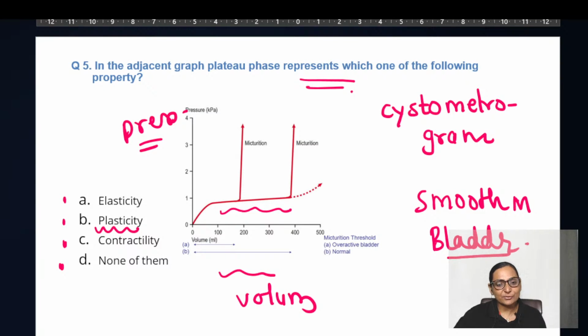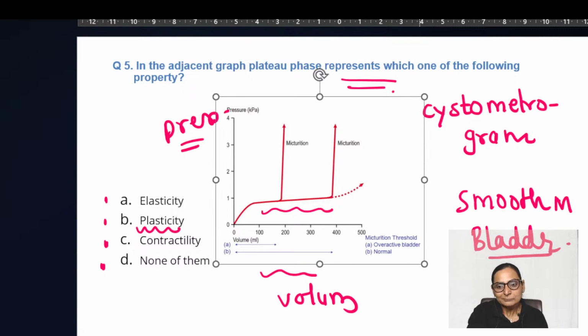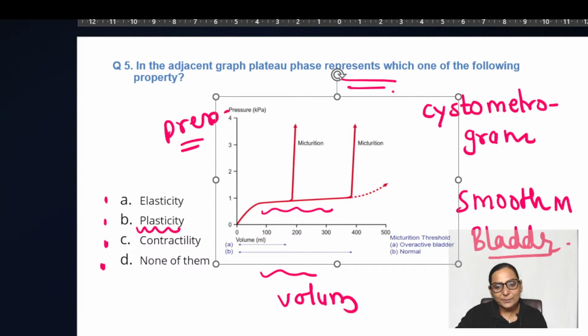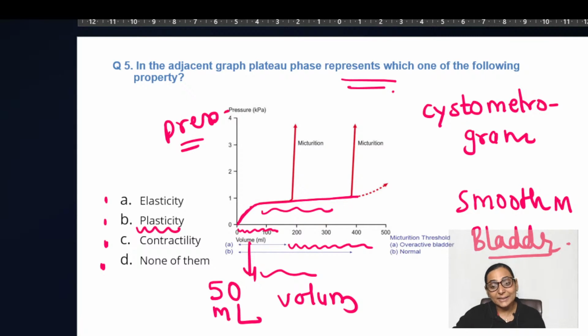This plateau, what does it reflect? See, when there is an increase in the volume, initially with a small increase in the volume, there is a small rise in pressure. So when the volume increases to about 50 ml, there is a sharp acute rise in the pressure. But as you keep on increasing the volume, the pressure does not rise. It attains a plateau. And again, a pressure is going to be developed when the urine volume is 400 ml.